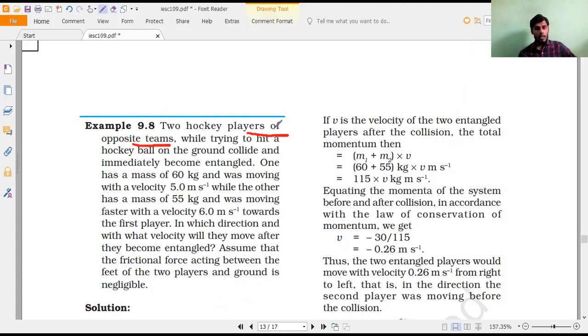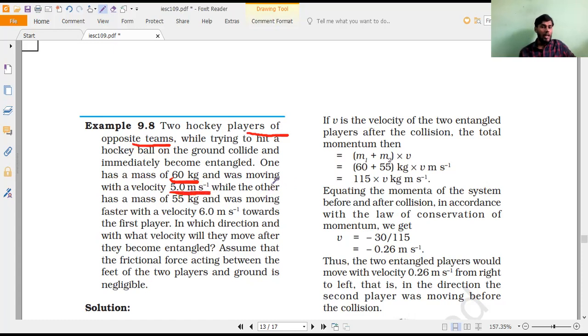So two hockey players of opposite teams, while trying to hit a hockey ball on the ground, collide and immediately become entangled. What is the meaning of entangled? They collide with each other and become entangled. Entangled means become together. Do you understand, all of you? Now, one has a mass of 60 kg and was moving with a velocity of 5 meter per second.